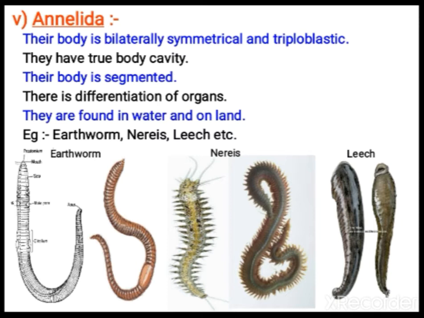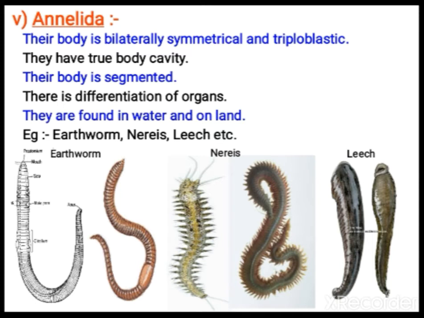So earthworm, nereis, leech. You must be knowing earthworm after rainy season. The earthworms will come out from the burrows, because the soil is filled by water. So the segmented worms, they have true segmentation. There is differentiation of organs. You can normally see earthworm in moist places, but leech are parasites, and other animals are found in water, but some live on land also. They are found in water, land, and moist places.